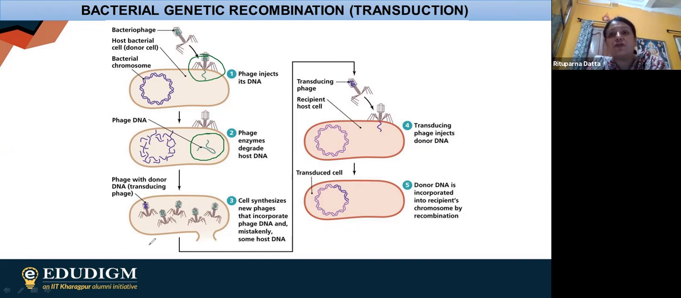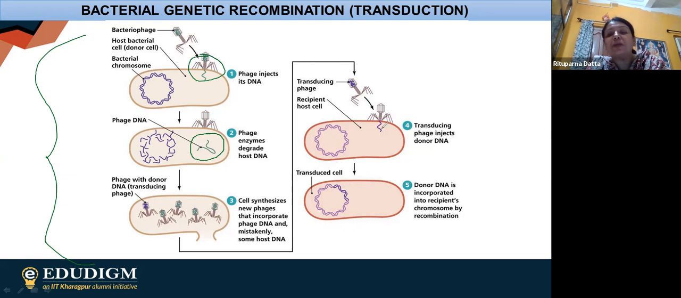So this is the normal transduction process. This part itself is known as generalized transduction, because this is for the reproduction of the bacteriophage. The bacteriophage takes control of this particular bacterial cell and makes its own particles, and finally releases them. So this is the generalized transduction.